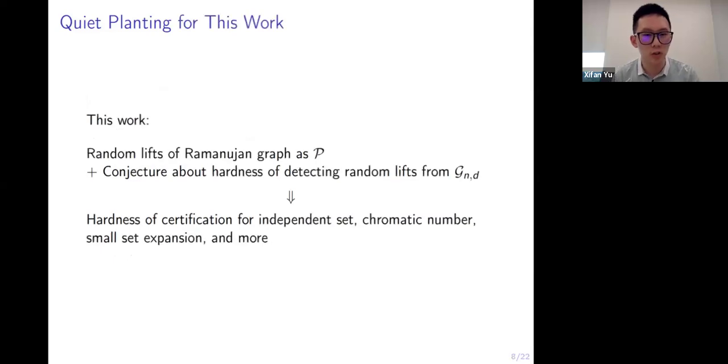We consider random lifts of Ramanujan graphs as our planted distribution P, and we conjecture that it is hard to detect random lifts of Ramanujan graphs from random regular graphs. And using this, we derive hardness of certification for independent sets, chromatic number, small set expansion, and more.